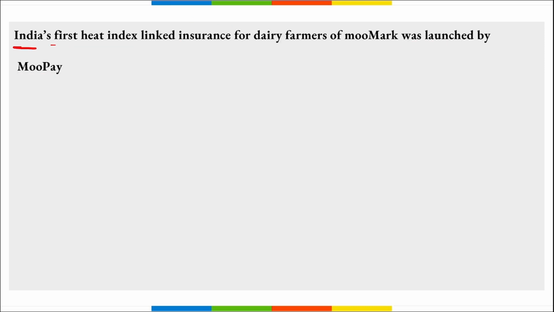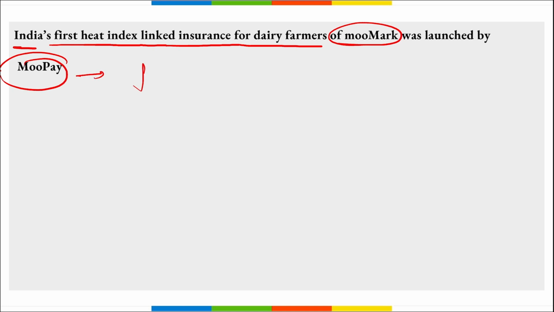Next, India's first heat index linked insurance for dairy farmers of Moomark was launched by MooPay, right? MooPay Private Limited. This is a fintech arm of Stellapps Technologies Private Limited, right? They have recently launched India's first heat index based insurance plan to provide financial compensation to Moomark dairy farmers in case of income loss due to a fall in milk productivity caused by heat waves, right?